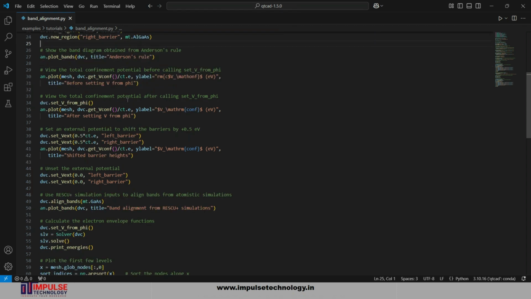View the total confinement potential after calling set V from phi, like device set V from phi. It calculates the potential energy from the electric potential and band parameters, and it calculates the confinement potential by considering the electric potential and material properties such as band alignment and charge distribution. And after that, analysis plot generates a plot of the updated confinement potential after calling set V from phi. It takes arguments mesh and device dot.